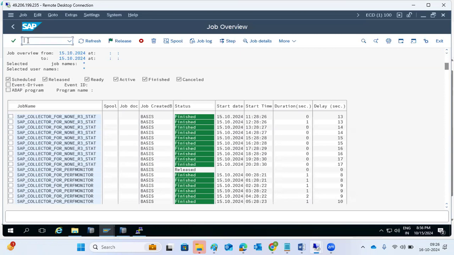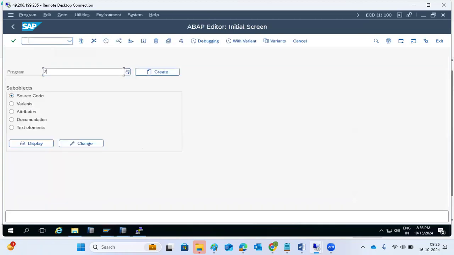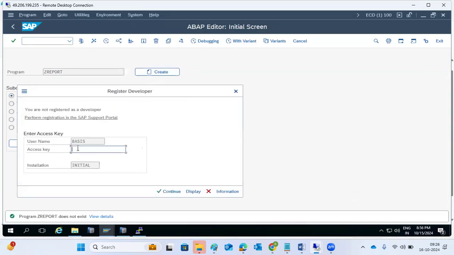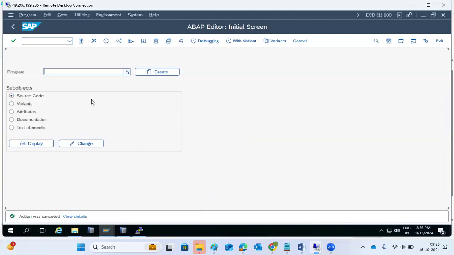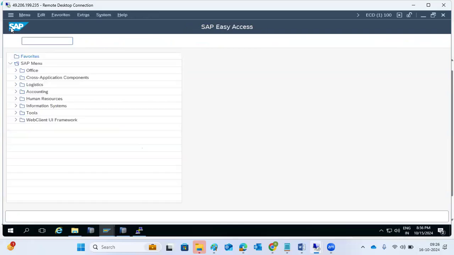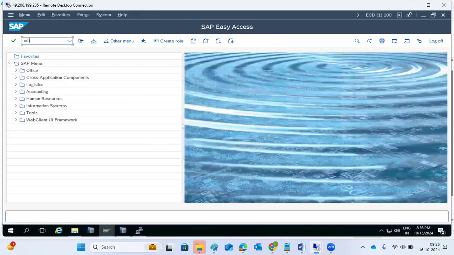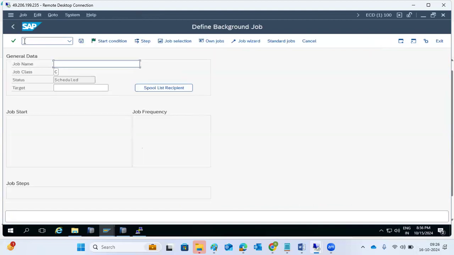Then if I log in, I will get one Excel sheet report and open it. To get that, I need to ask my developer, please create a report. That report is required, and you need to maintain all the details. This is my requirement. Then you will write the source code and mention all those things. Then you will ask the basis team to create a job here.